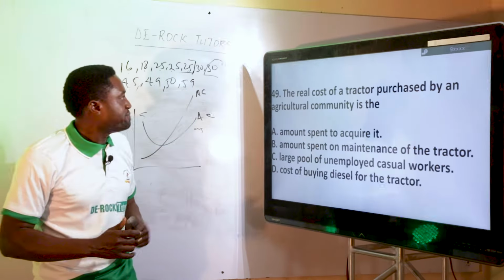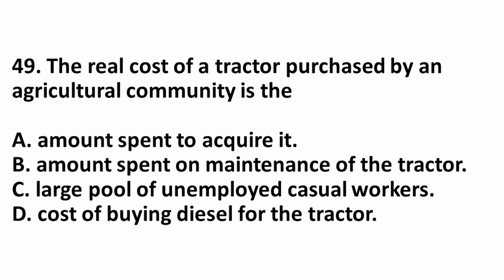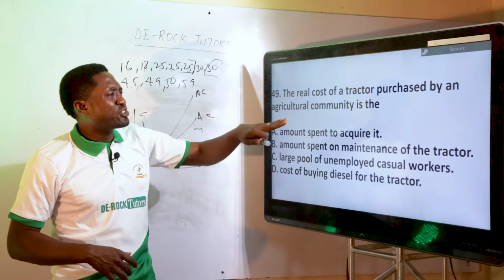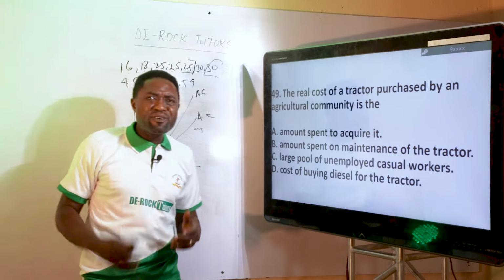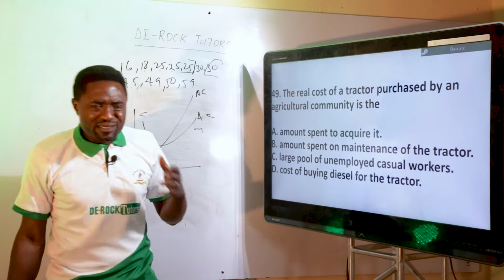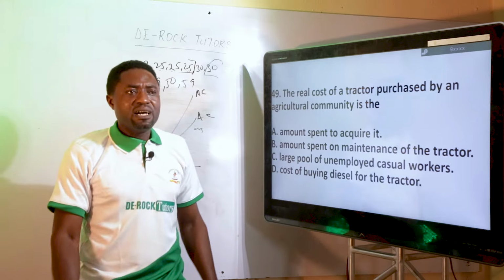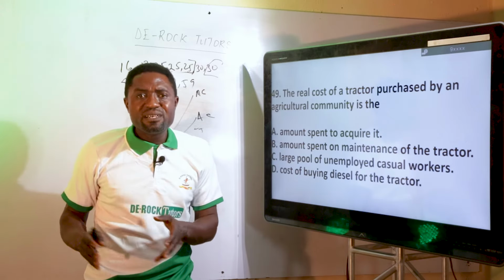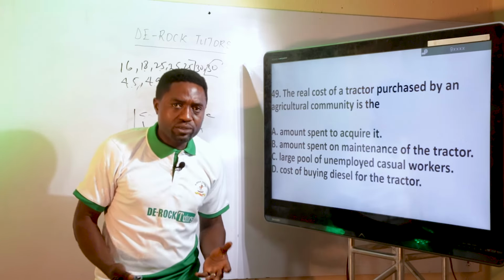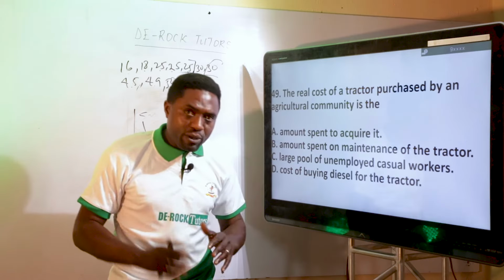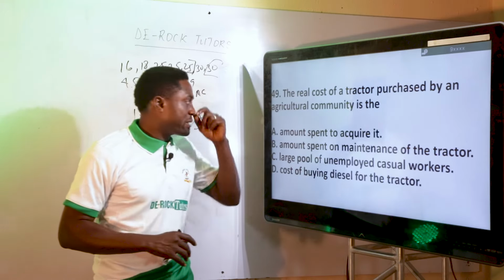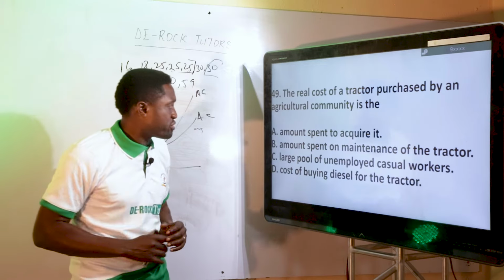The next question, 49. The real cost of a tractor purchased by an agricultural community is the... What do we mean by real cost? Real cost simply means opportunity cost. And opportunity cost is still the same as alternative forgone. What did you sacrifice to be able to get a particular thing? That is what they are talking about when they talk about real cost.